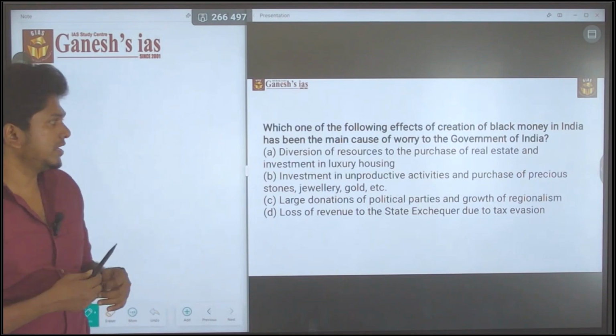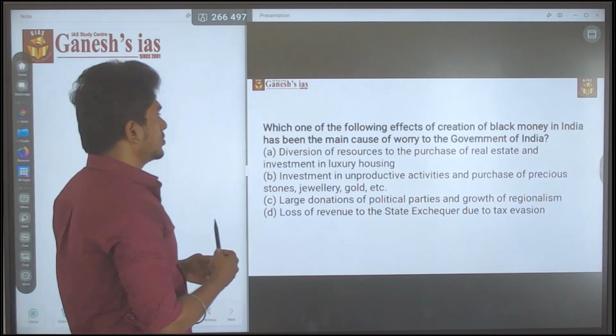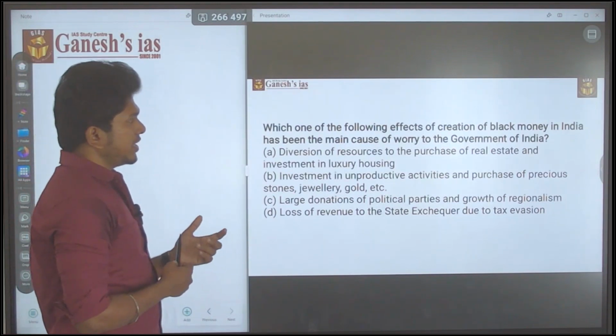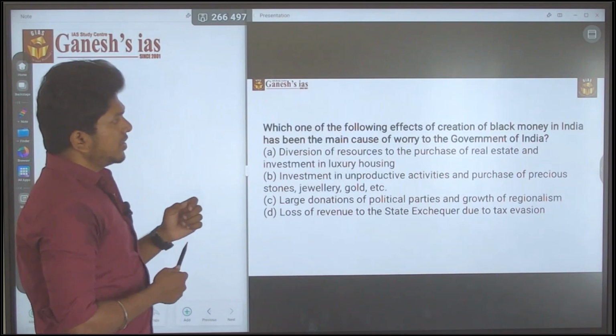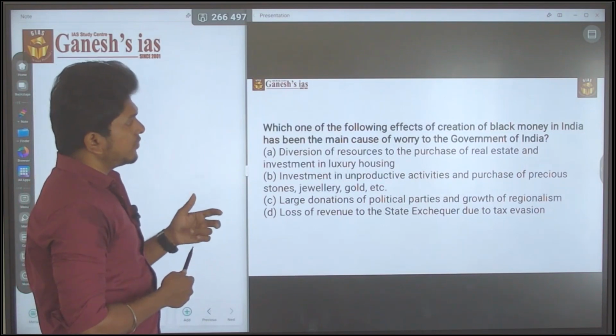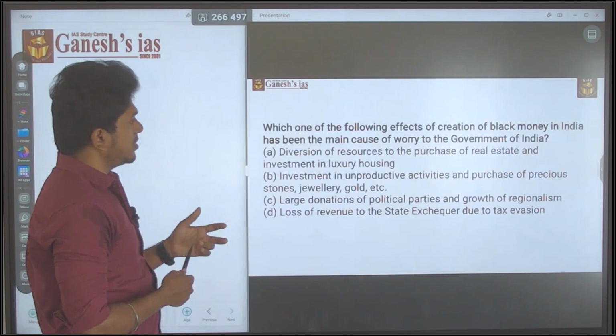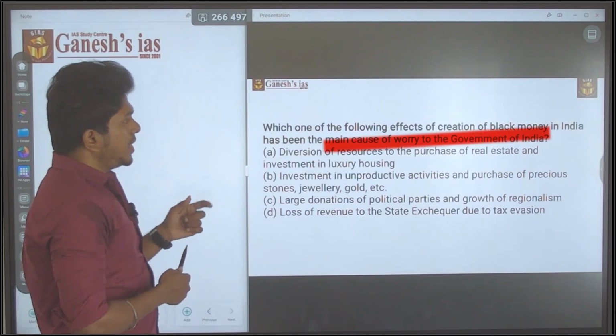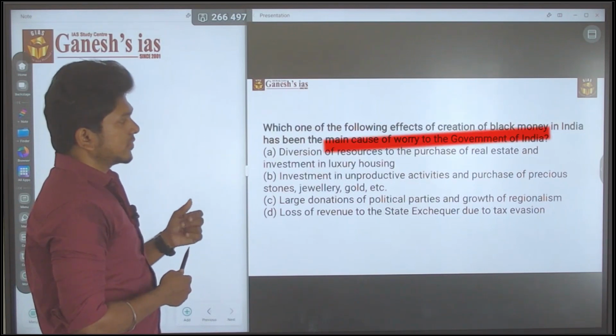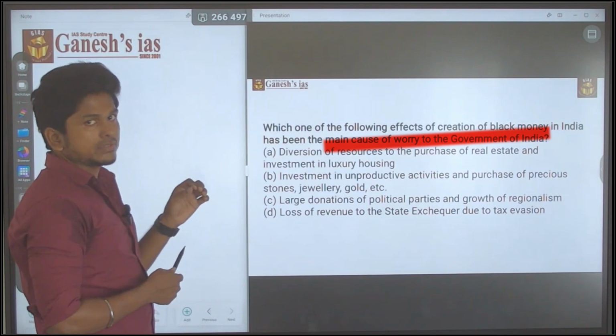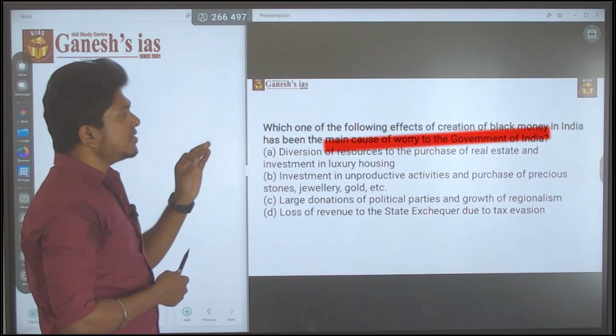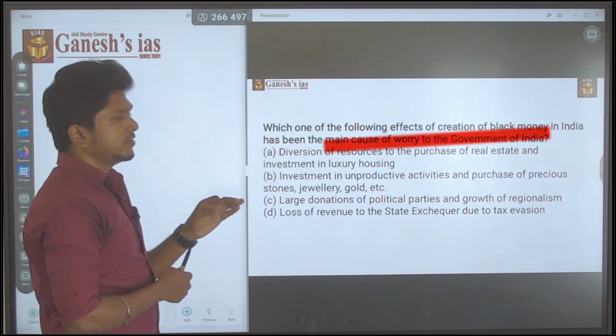First of all, let's get into the question, then you will know. Which one of the following effects of creation of black money in India has been the main cause of worry? The trap or the key is "main cause of worry to the government of India."